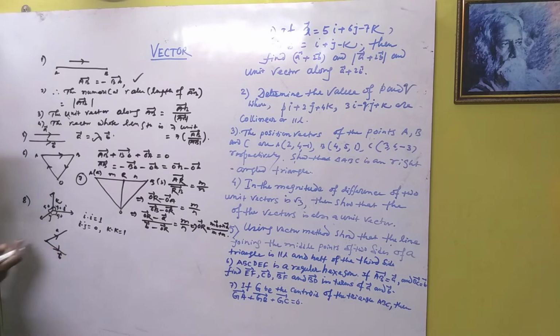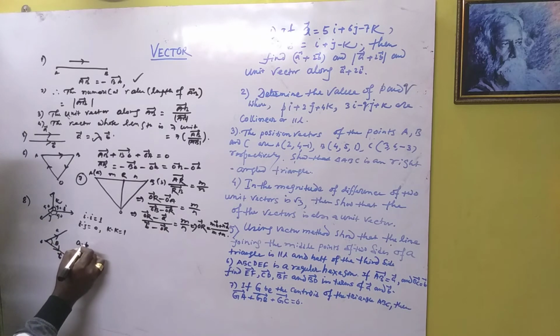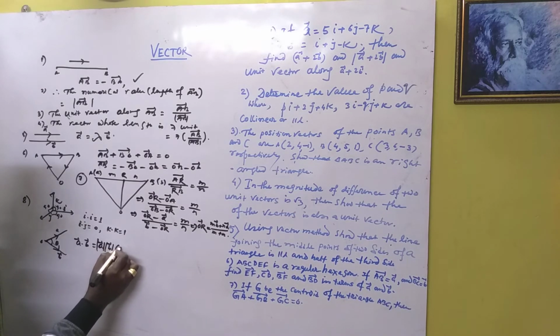Two vectors exist from some point like O, so the angle between them is theta. This is a formula you have all learned: A dot B is mod A, mod B, cos theta.